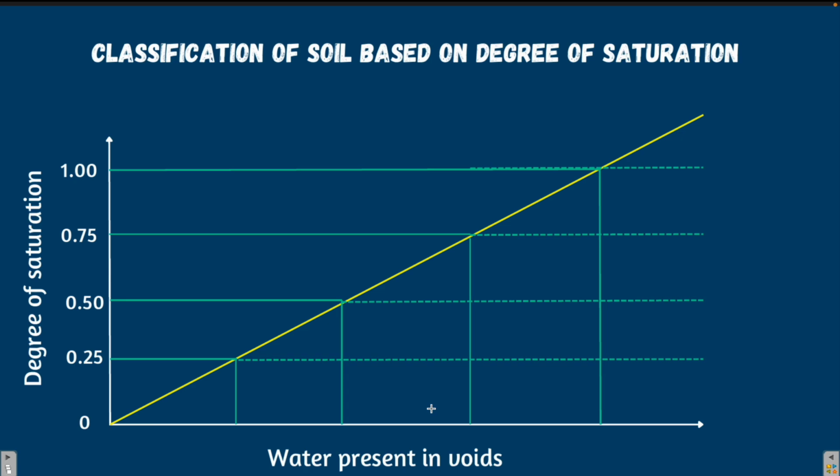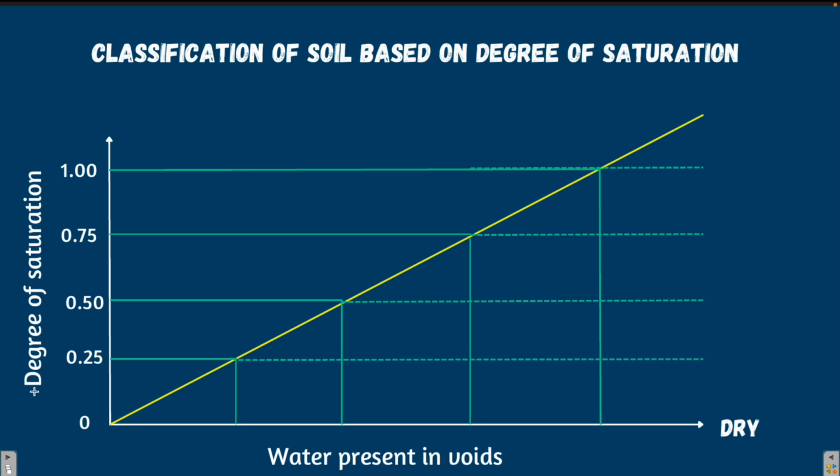Now, on the basis of the degree of saturation, the soil can be classified in many forms. So let's first understand this. This is a chart. Here on the y-axis I am representing the degree of saturation. So when the degree of saturation is between 0 to 0.25, then 0.25 to 0.50, from 0.50 to 0.75, and from 0.75 to 1. And here is the water present in the voids. As the water present in the voids is increasing, the degree of saturation is also increasing, and let's see how the soil is classified.